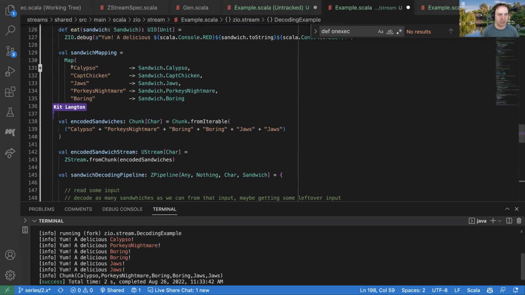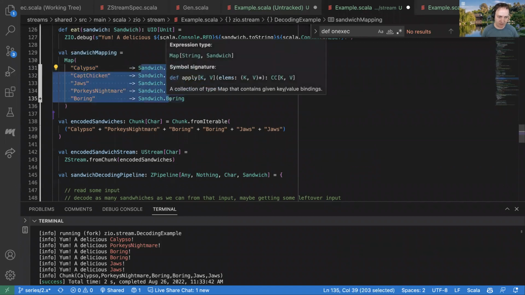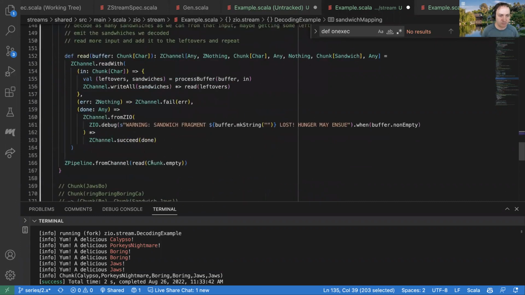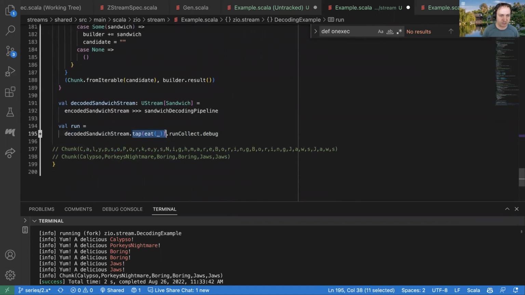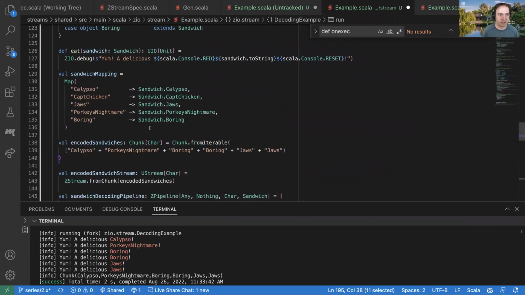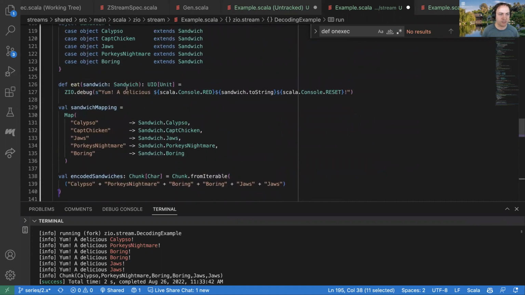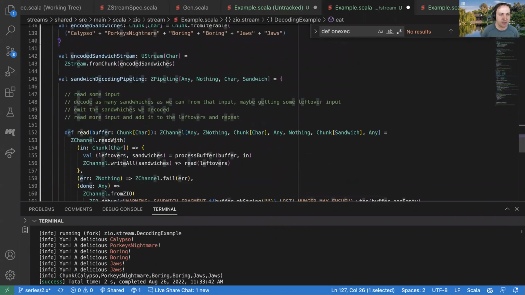So we successfully went from having this set of strings or stream of strings into this stream of these type domain objects. And so that could apply to your bytes to JSON or bytes to domain values or what have you. And then you can see that because they were these type values, we also were able to do other operators on them. So like tap this and do this eat thing. And I guess if we wanted to, we could do fancier things. We could say the boring is not delicious. The boring is boring and the other ones are delicious, but we can work with them because they're now these actual type values in our domain here.